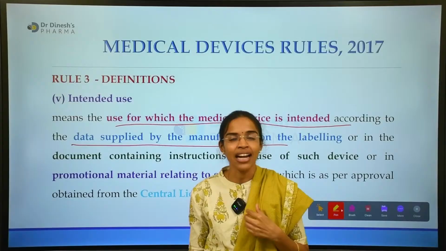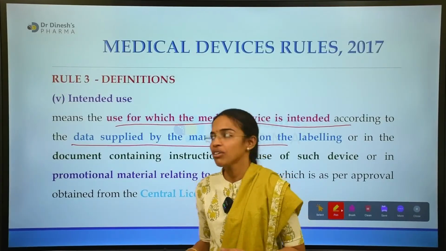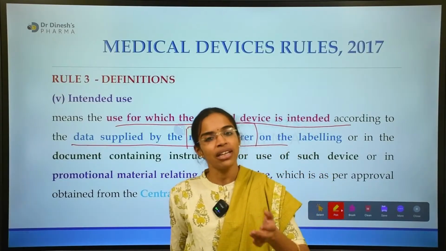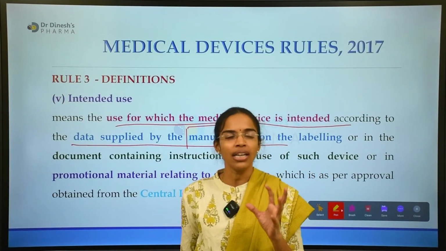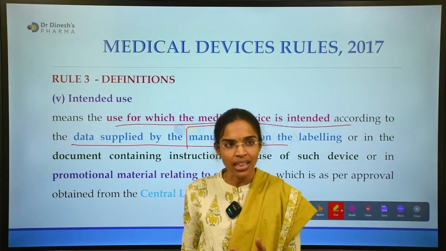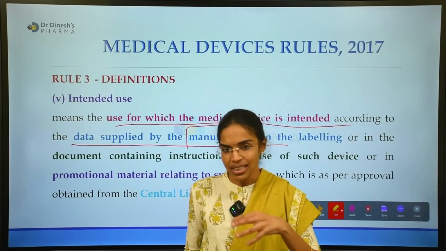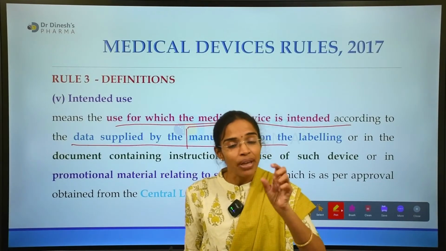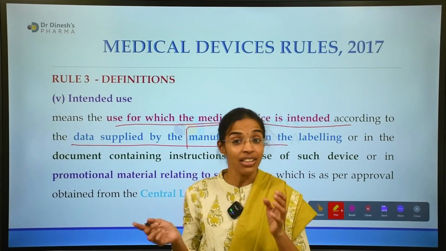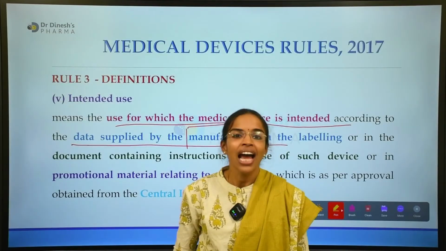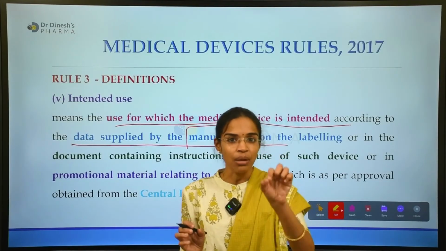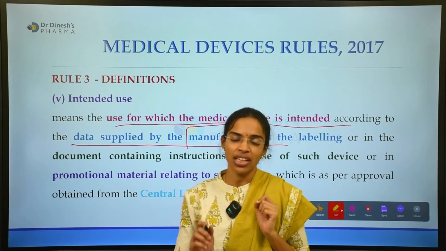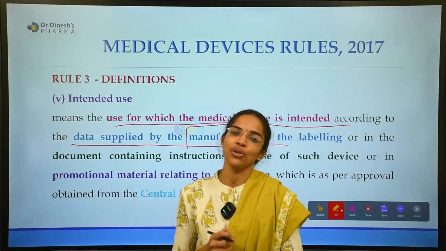It is decided or notified by the manufacturer. It does not necessarily mean that this device does not perform other actions. This device may have other activities also, but as mentioned and labeled by the manufacturer, it should perform only that use.